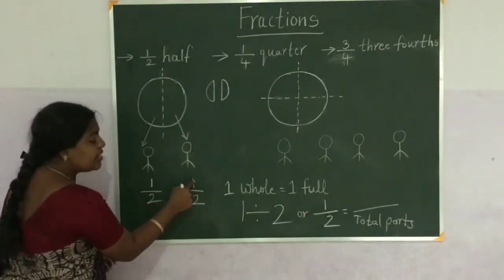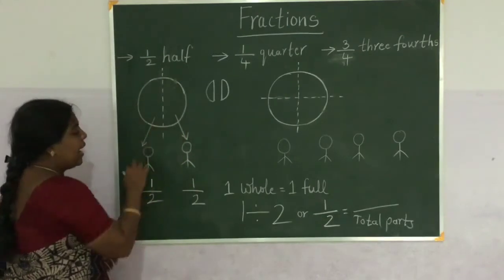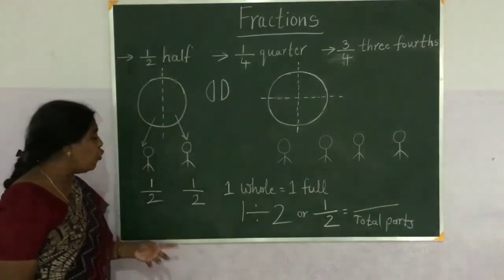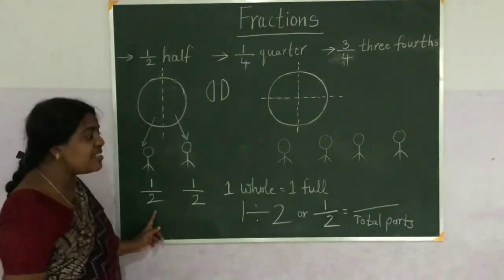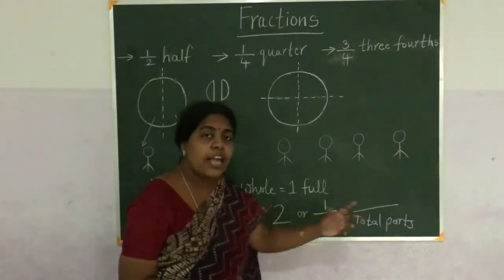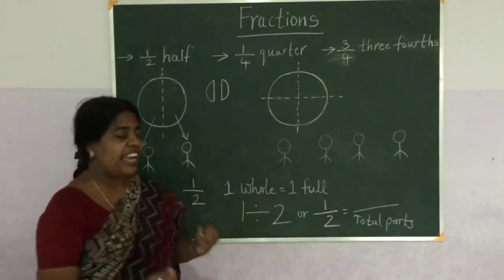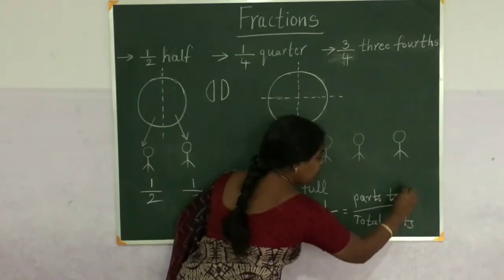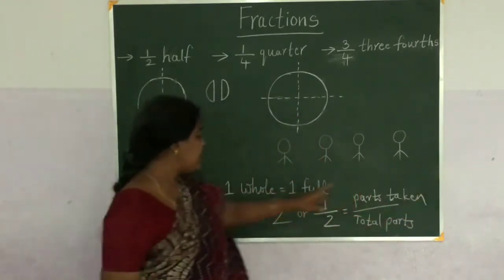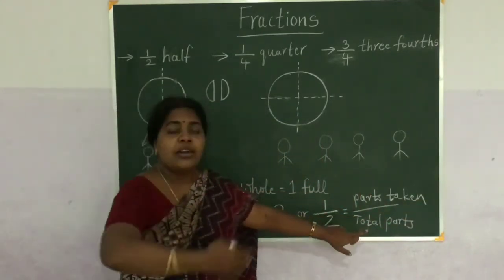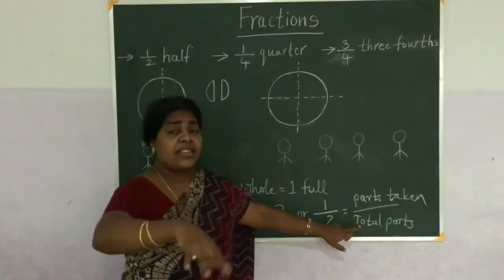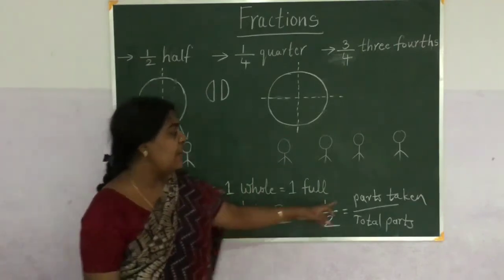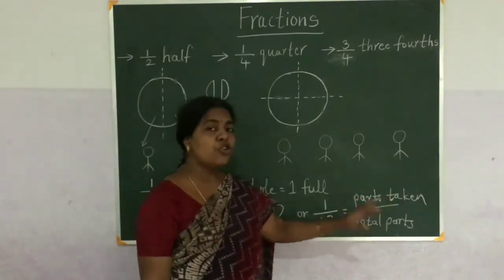So 1 by 2 means 1 is number of parts taken. The parts taken are 1 and the divided parts, that is the total parts, are 2. So 1 by 2 means parts taken by total parts.